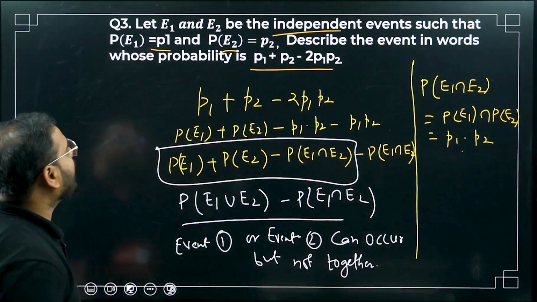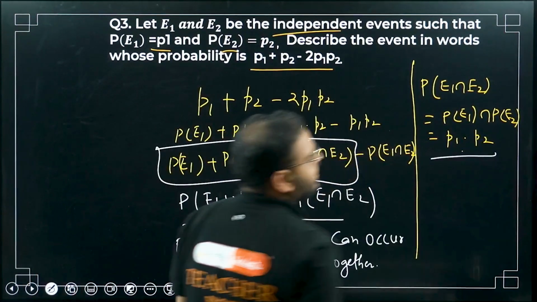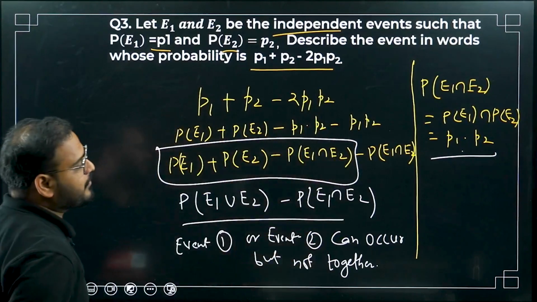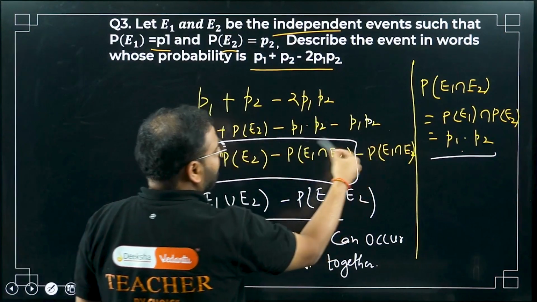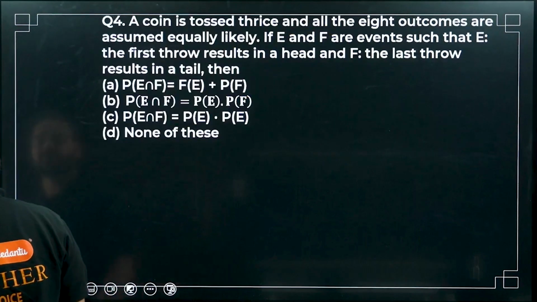Clear? Moving on. Simple question. Just understand this condition for independence. Once you get to know that, separate 2P1P2 into twice of P1P2 individually and write it like that. Clear? Moving on to question number 4.